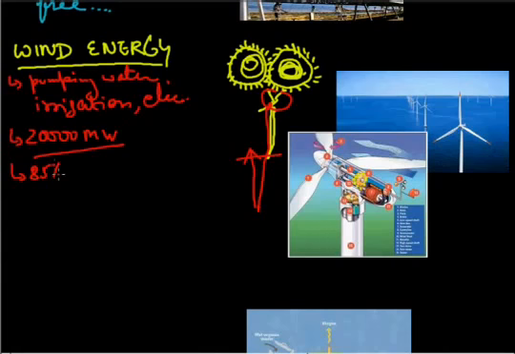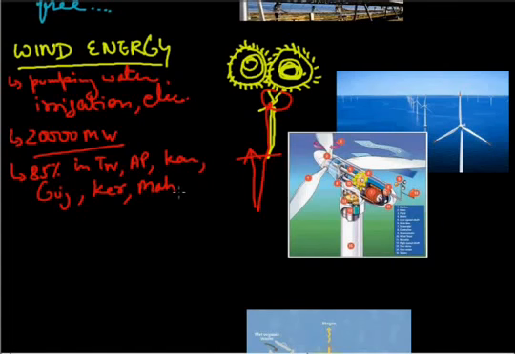The 85% sites with a potential of 4,500 megawatt have been identified in Tamil Nadu, Andhra Pradesh, Karnataka, Gujarat, Kerala, Maharashtra, and Lakshadweep, in these all coastal regions. The coastal region is important because they get continuous wind, the land streams and the water streams.